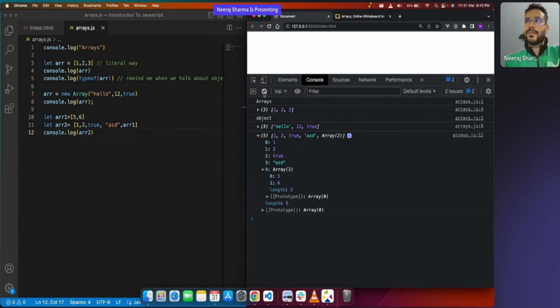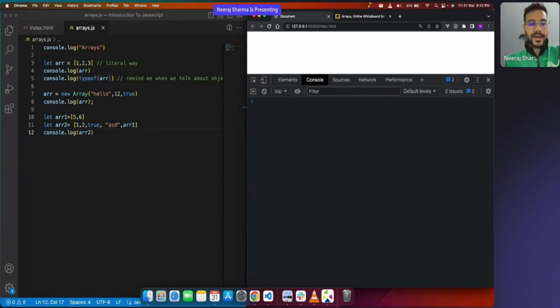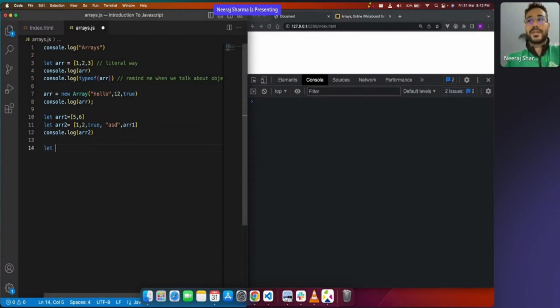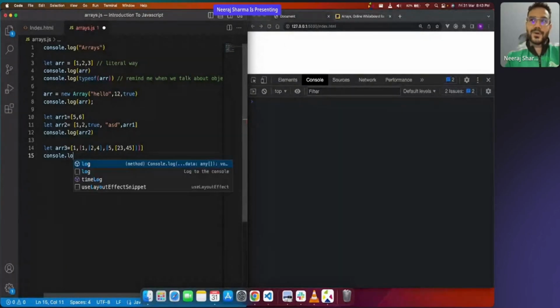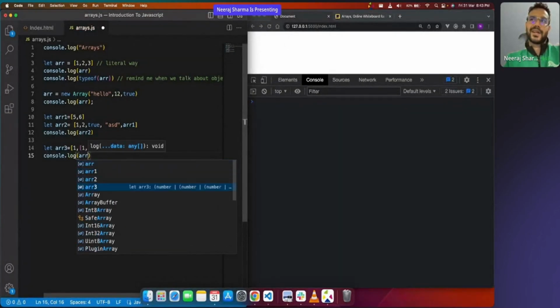No, Bhupender, there is no limit as such on how many you can add. But again, when you add, you yourself should know, right? Otherwise, you will get confused. For example, I could also do something like this: arr3 equals 1 comma 1 comma 2 comma 4 comma 8 comma 23 comma 25. I can do that. The problem is, it's not about whether you can do it or not. The question is whether you will be able to understand what you did or not. You're getting what I'm saying?